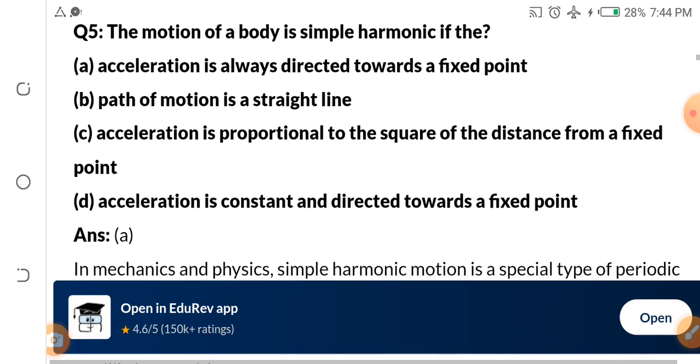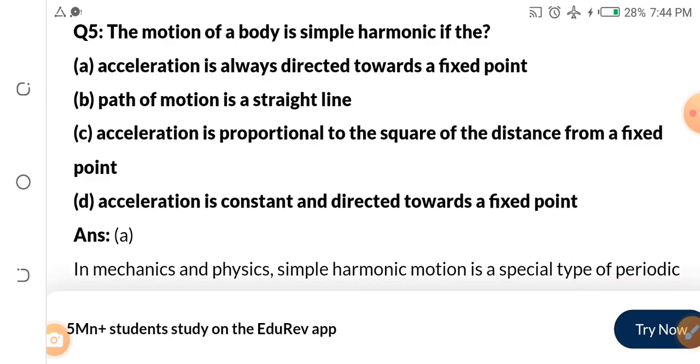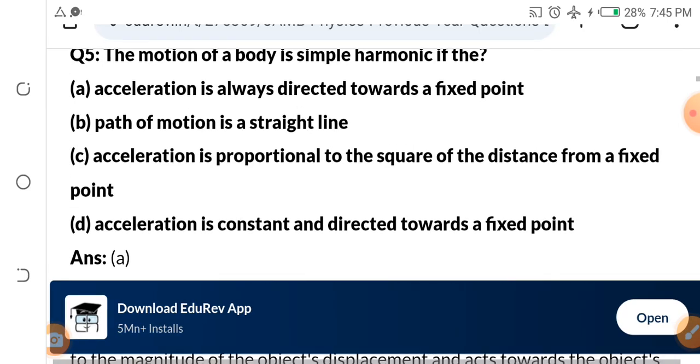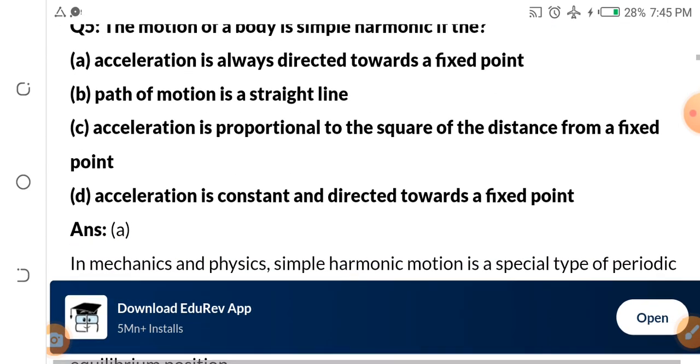The motion of a body is simple harmonic if the dash. A, acceleration is always directed towards a fixed point. B, path of motion is a straight line. C, acceleration is proportional to the square of the distance from a fixed point. D, acceleration is constant and directed towards a fixed point. The answer, without wasting time, is A. Acceleration is always directed towards a fixed point.